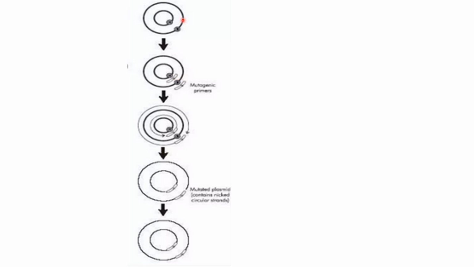Now you choose the mutated region, the region which has to be mutated. Then you design oligonucleotide primers complementary to the target sequence, incorporating the desired mutation in the primer. That is, mutagenic primers are being designed. Then you amplify the target DNA using mutagenic primers.